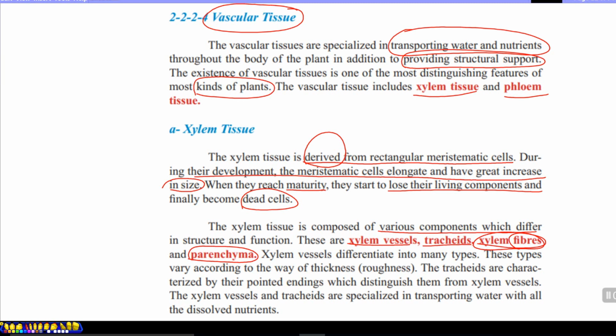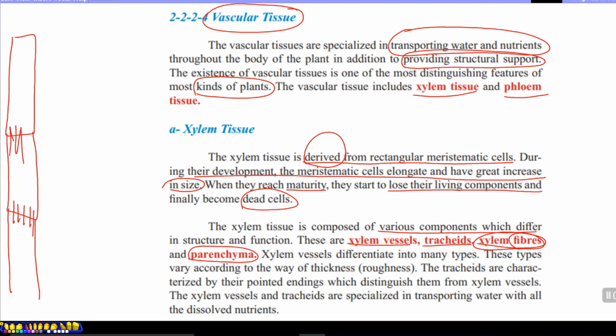Xylem vessels differentiate into many types according to the type of plant. These types vary according to the way of thickness. The tracheids are characterized by their pointed endings. Xylem vessels have a plate or flat ending, and after that it dissolves between cells, they lose cytoplasm and act as a long pipe. But tracheids have pointed ends like this, a sharp end.